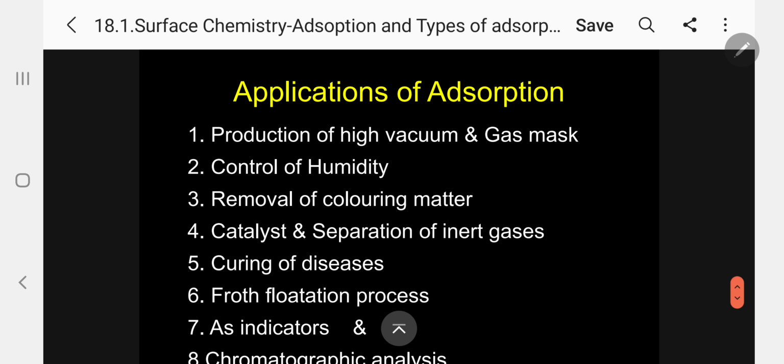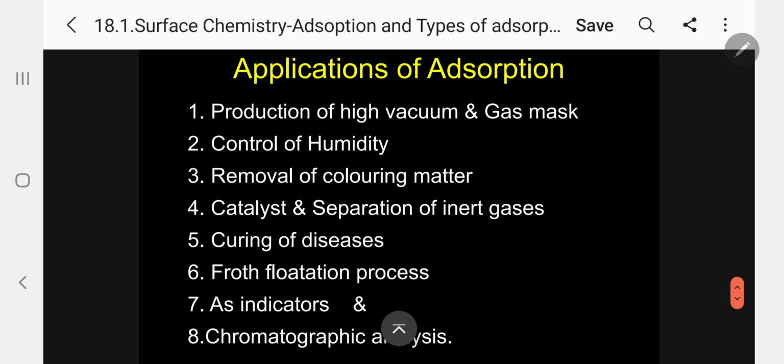Coming to applications of adsorption. Kindly follow. Applications of adsorption. Production of high vacuum and gas masks. That means the adsorption technique is useful to produce high vacuum. And this adsorption phenomenon is also used in gas masks.